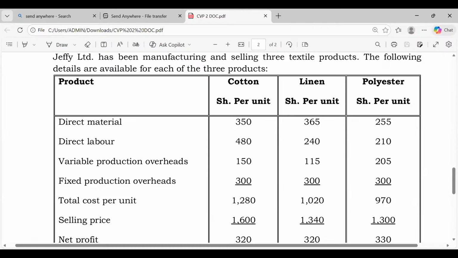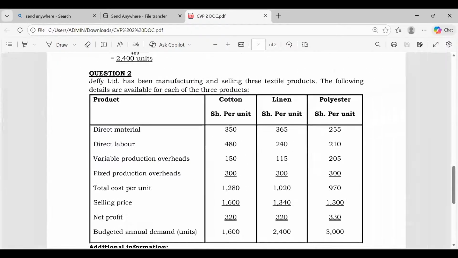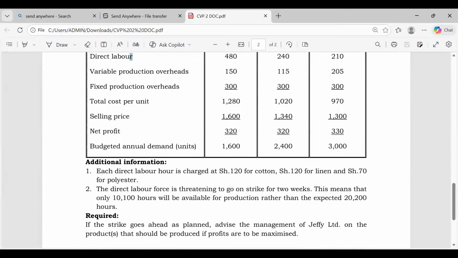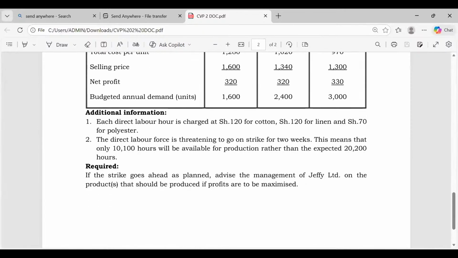So do we know the scarce resource? In most cases, the scarce resource could be labor or machine. So it's either labor hours or machine hours. In this case, what is going to be scarce? The labor, because the machine is on strike. So I want you to give me the labor hours needed for each of our three products. Not labor cost, but labor hours.